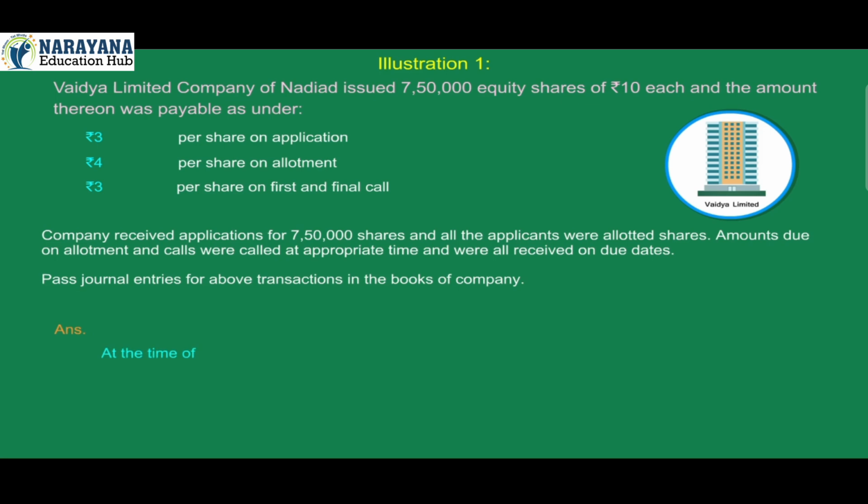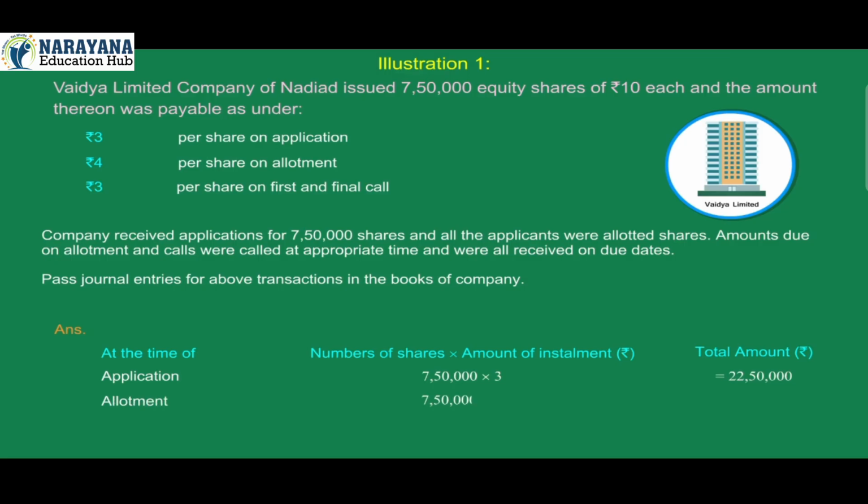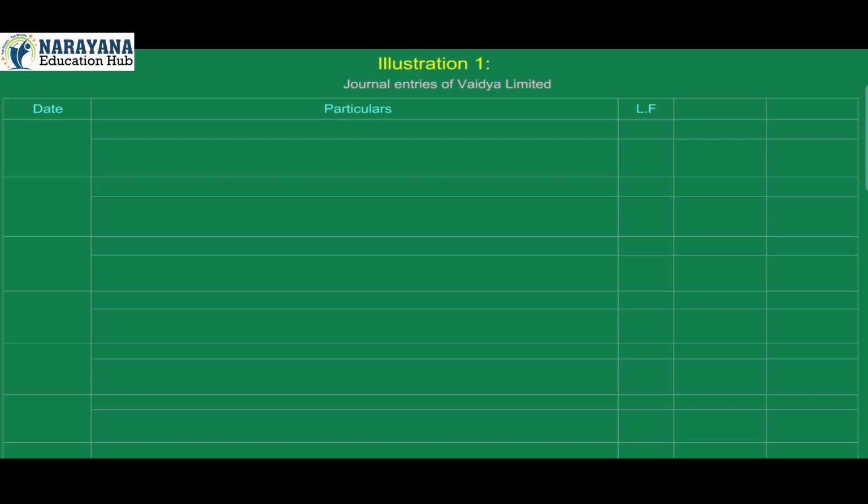Answer. Number of shares into amount of installment, total amount. Application: 7,50,000 into 3 is equal to 22,50,000. Allotment: 7,50,000 into 4 is equal to 30 lakh. First and final call: 7,50,000 into 3 is equal to 22,50,000. Journal entries of Vaidya Limited. Date, particulars, ledger folio number, debit, credit.